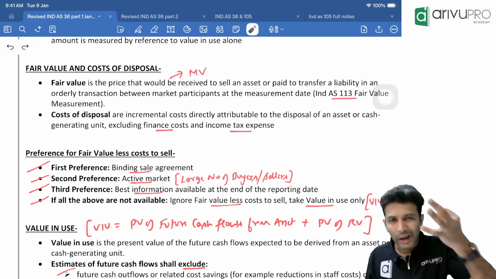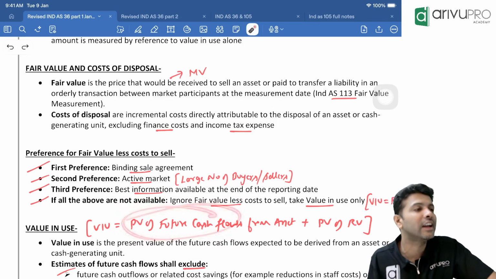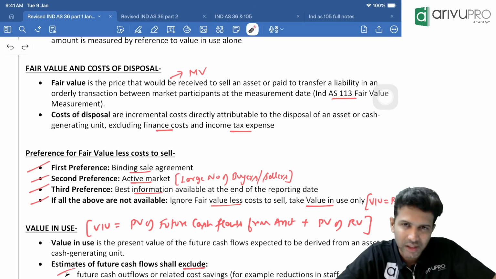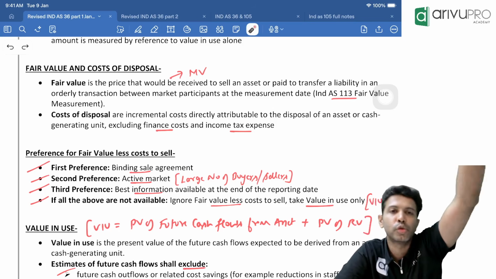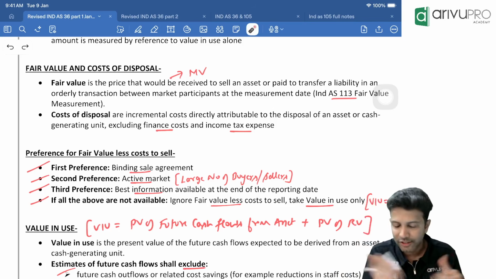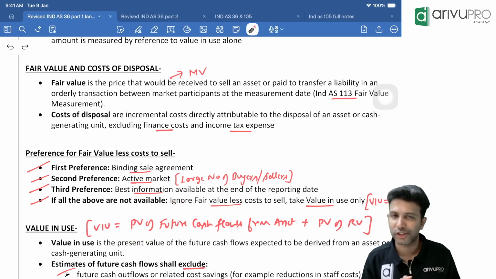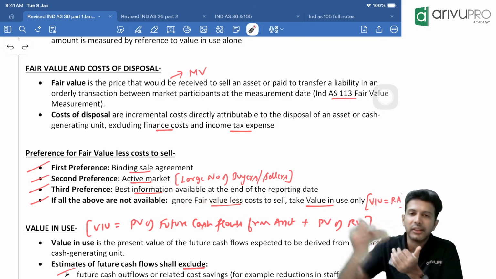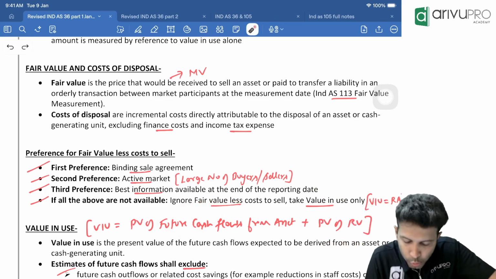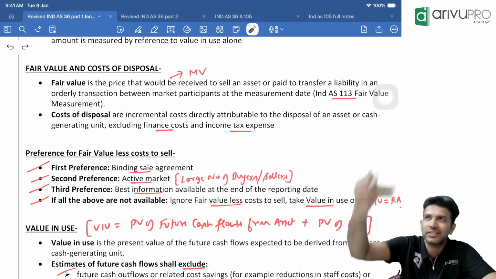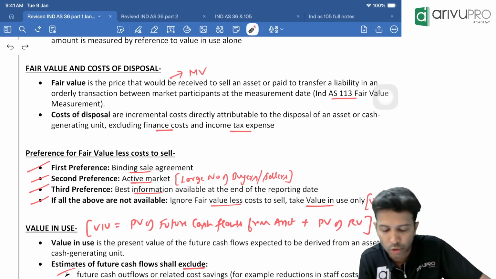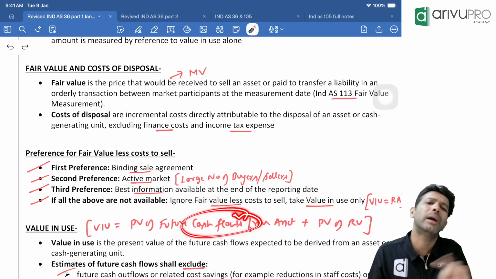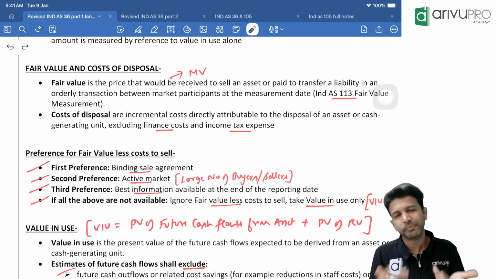Hence, value in use is nothing but the present value of the future cash flows that you are expecting to receive from that asset. Basically, benefits will be expressed in future value terminology. Use the discount factor and get it in present value terminology. That's all it is. They will give you in the question that from this asset, these are the benefits that we expect. The future cash flows expected from this asset are like this. That will be given to you in the question. You don't have to worry about this. You take the future cash flow, multiply by the discount factor, and you will get the present value.